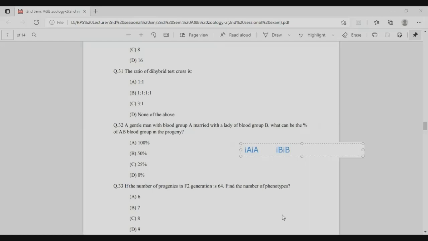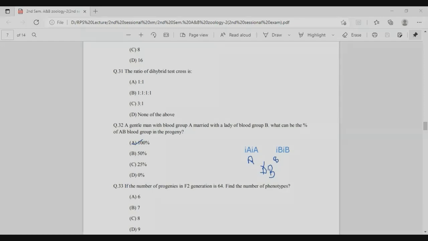So when we cross, all the offspring will have the AB blood group. First are the gametes: in this, the gamete is IA, and in this, the gamete is IB. And when we cross, the offspring become AB, right? So the right answer is 100% because all the offspring have the AB blood group. So the right answer is option A, that is the AB blood group.